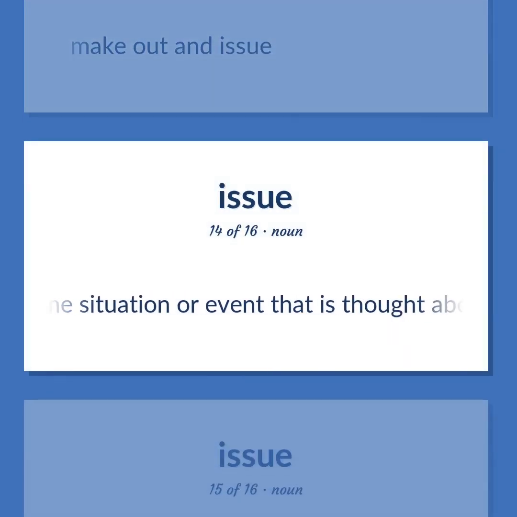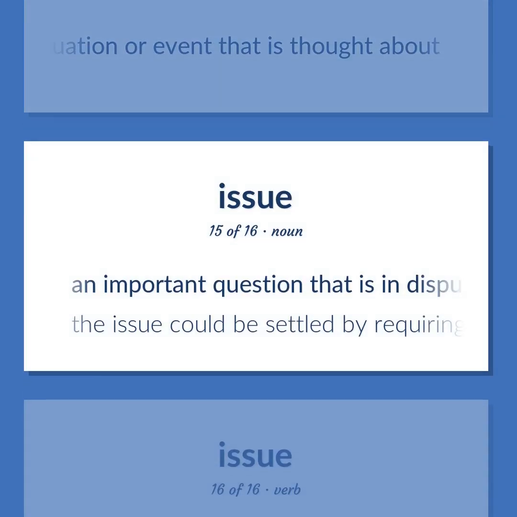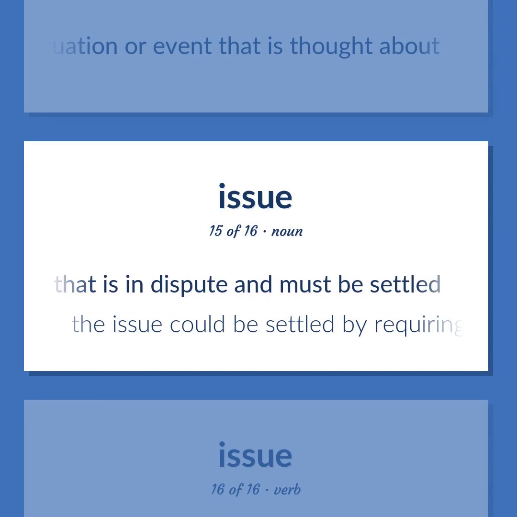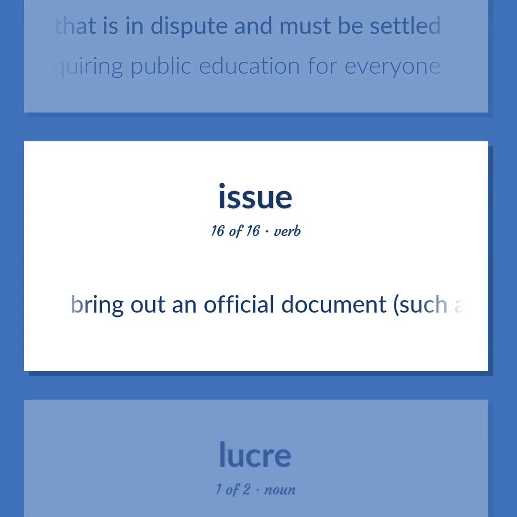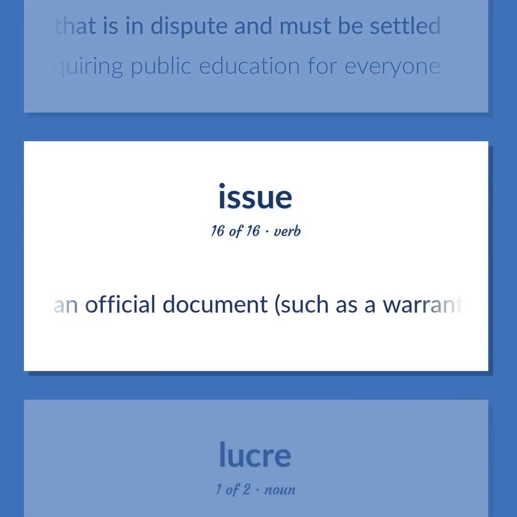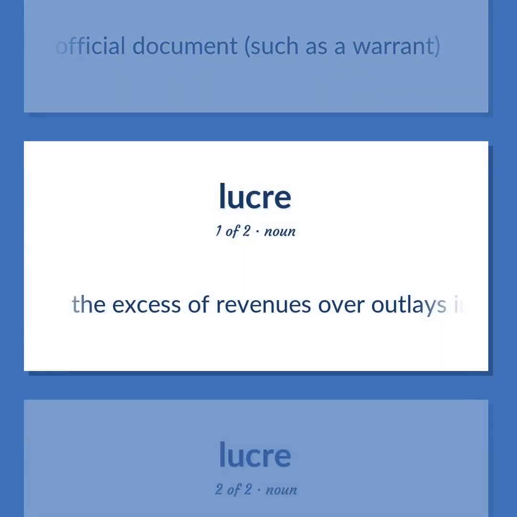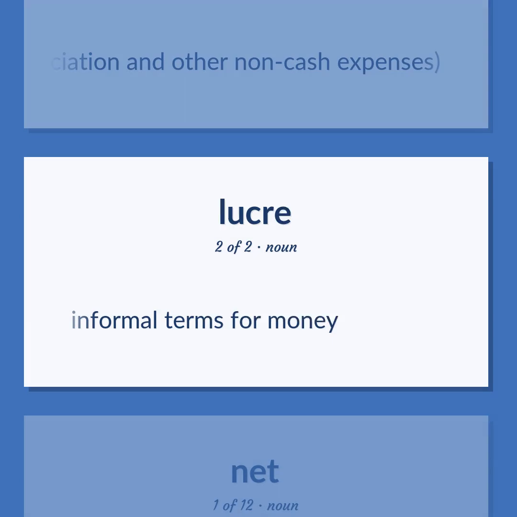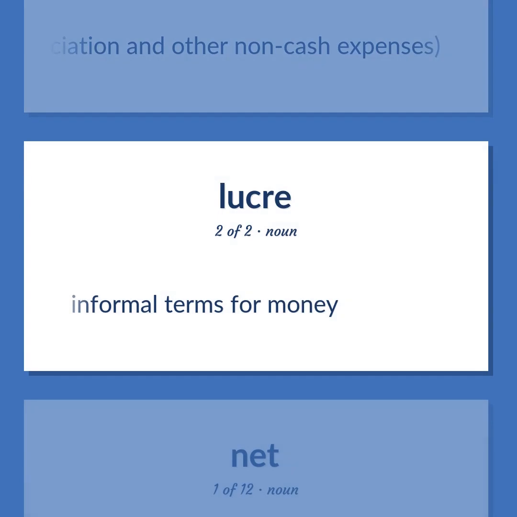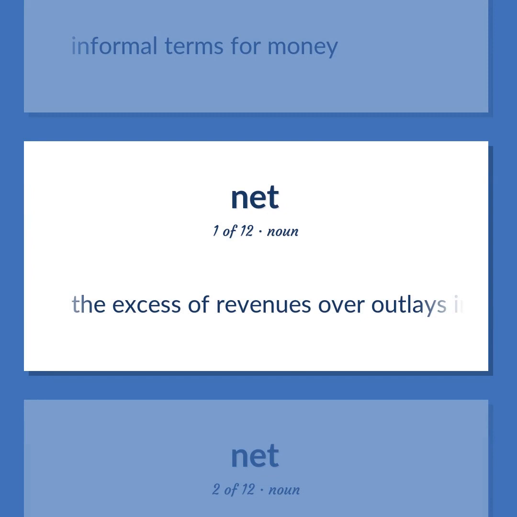Some situation or event that is thought about. An important question that is in dispute and must be settled. The issue could be settled by requiring public education for everyone. Bring out an official document, such as a warrant. The excess of revenues over outlays in a given period of time, including depreciation and other non-cash expenses. Informal terms for money.